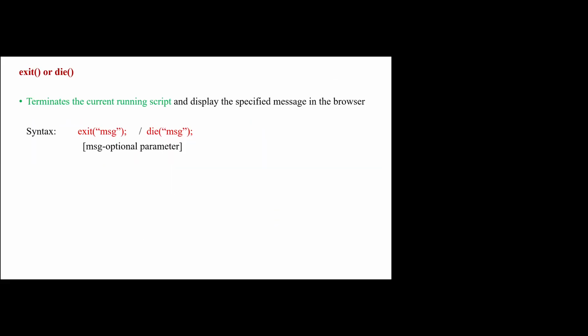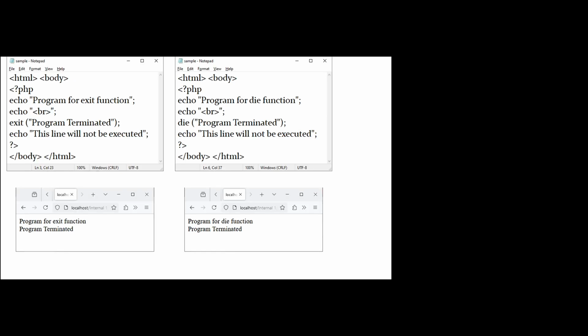Next function is exit() or die(). It is used to terminate the current running script, and it displays the error message in the browser. Here is the syntax. Here exit(message). Whatever message we give here will be displayed in the output screen. Either we can use exit or die. Both of them perform the same function. Here message is an optional parameter. If we want, we can give it, or else we don't need to give it. Here is a sample example for the exit function.